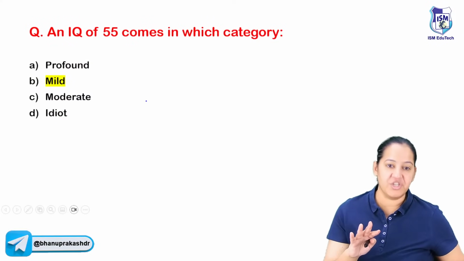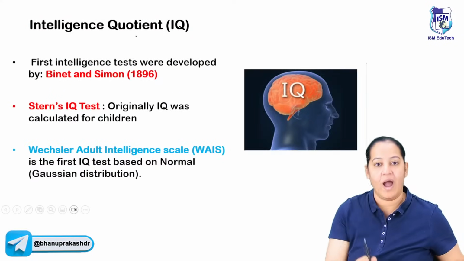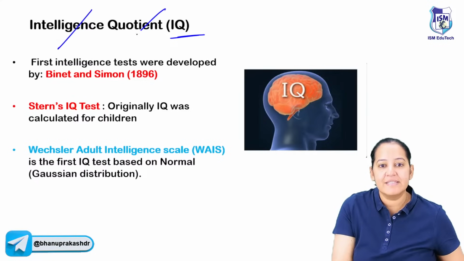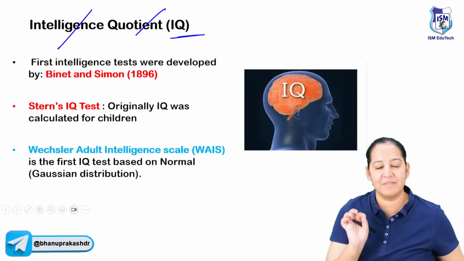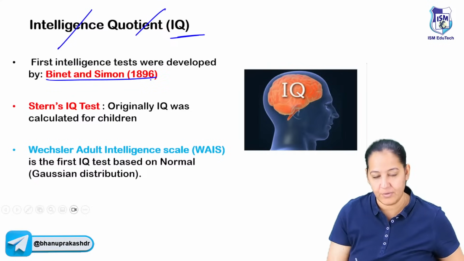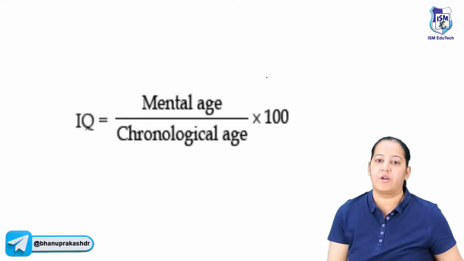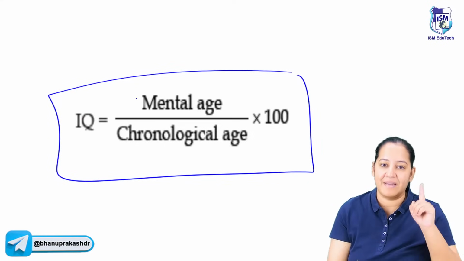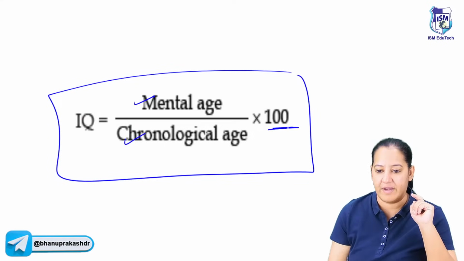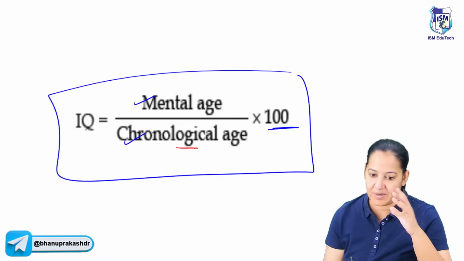So I will come back to the question again. Let me explain what IQ is. IQ of a person, that is intelligence quotient. The first time this test was performed by Binet and Simon. So the formula of IQ is in front of you. The formula of IQ is mental age upon chronological age into 100. What is your chronological age? Your actual age.